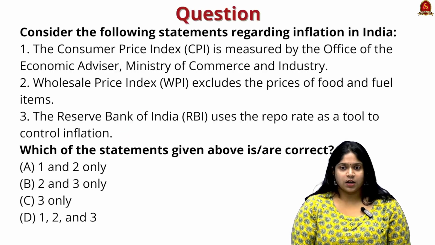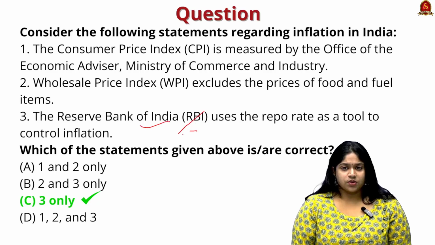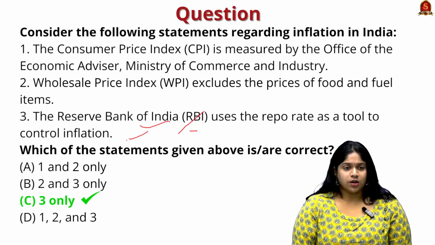So I hope the article is clear. Let us move on to a prelims practice question. Consider the following statements. Which of the statements given above are right? Only the third one is right. The first statement: the Reserve Bank of India uses the repo rate as a tool to control inflation. The second statement: the wholesale price index excludes the prices of food and fuel items.